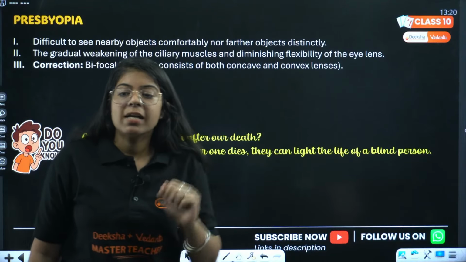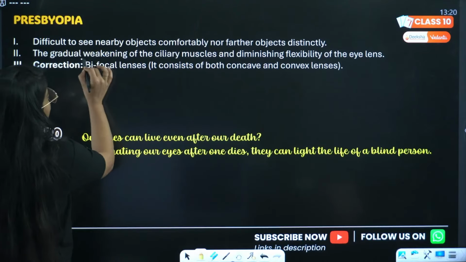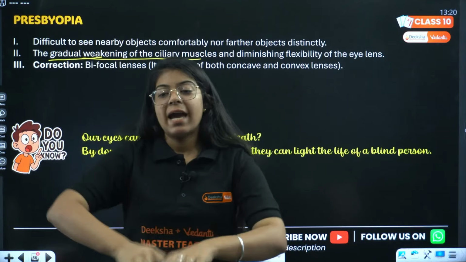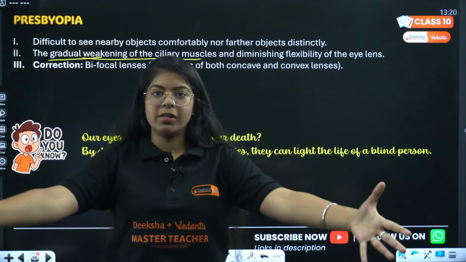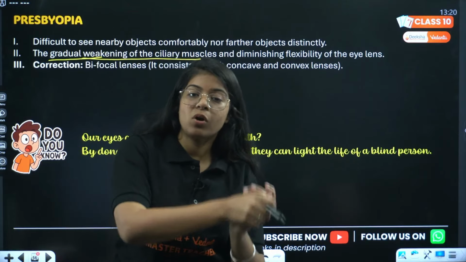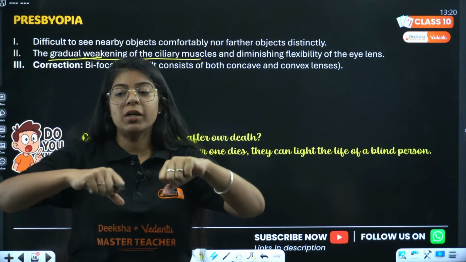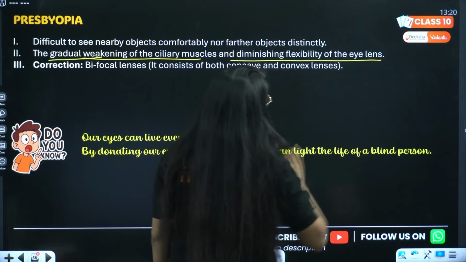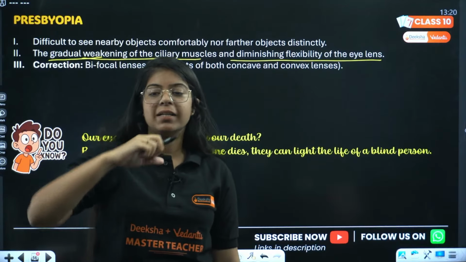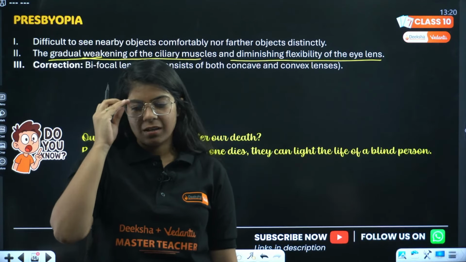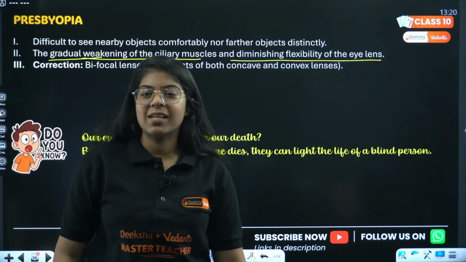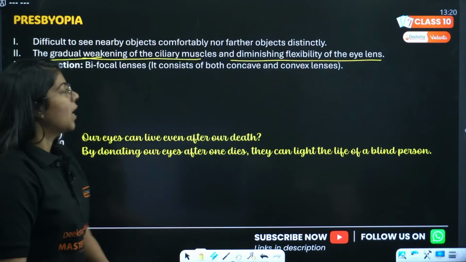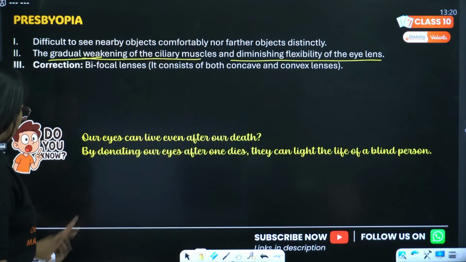Why does this happen? This happens because of gradual weakening of ciliary muscles. As you get old, all the muscles in your body get weak, so ciliary muscles also get weak and they are not able to hold the lens properly, diminishing the flexibility of the eye lens. Kalpana also gave the correct answer. Done. So to correct this, we use bifocal lens.